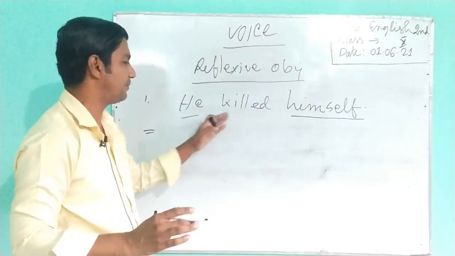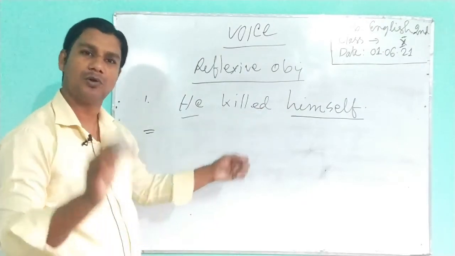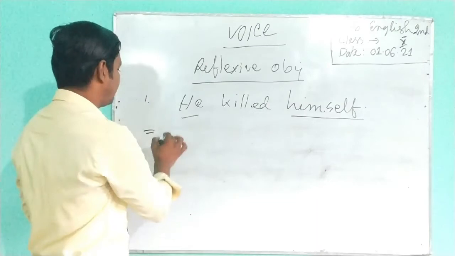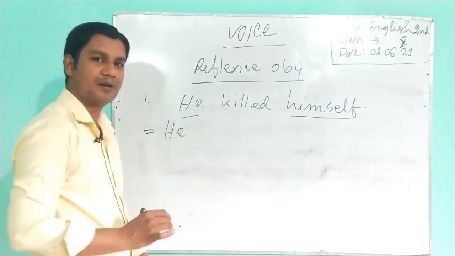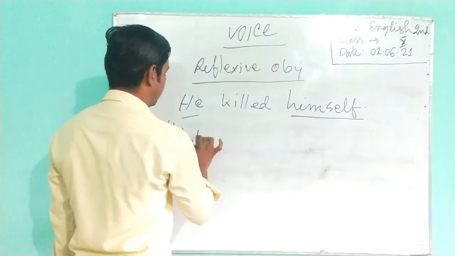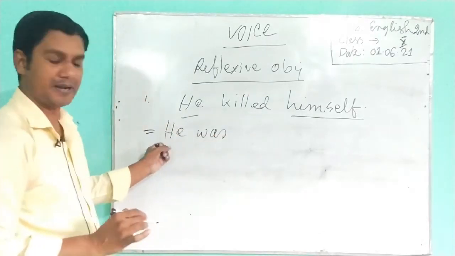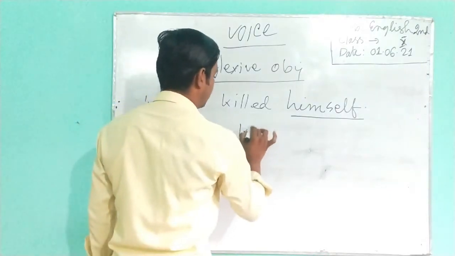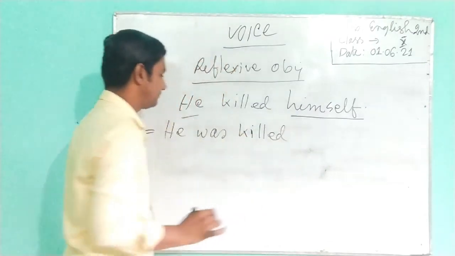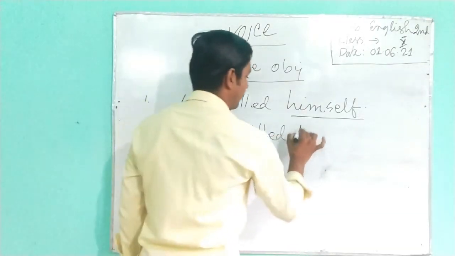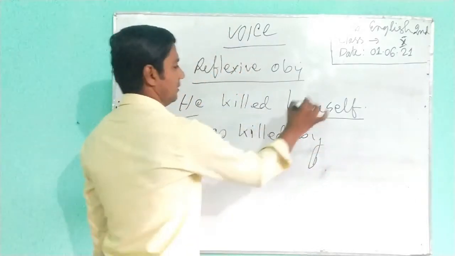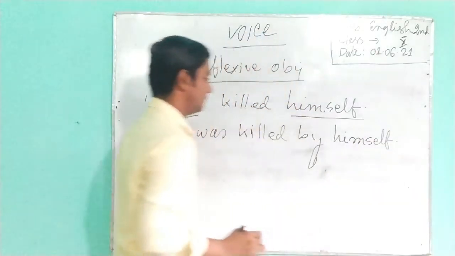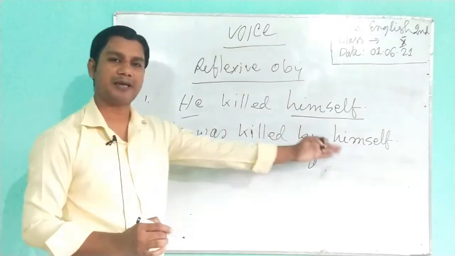But in all other things, that means tense and the auxiliary verb and then verb past participle will be the same as before. But subject and object will remain unchanged here. That means subject he remains he. Then the tense and auxiliary verb: killed is in past tense, so we are going to use was or were. But the subject is he, that's why we use was here. Then verb past participle, killed. He was killed. Then we can use by as a preposition. Then the object here is himself. Finally we can say, he was killed by himself.